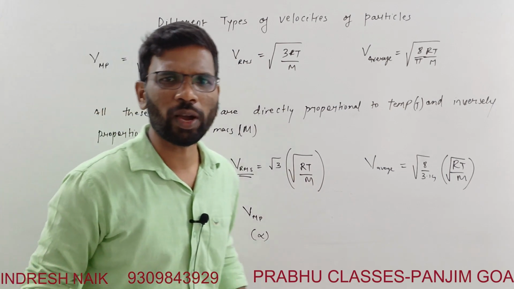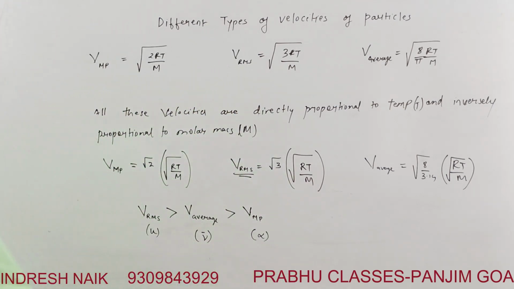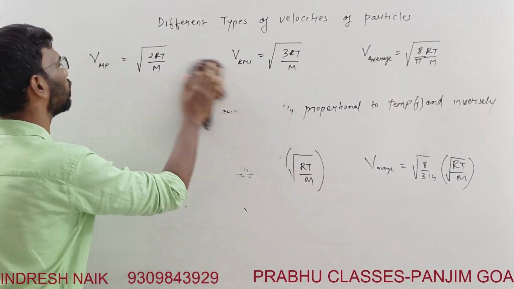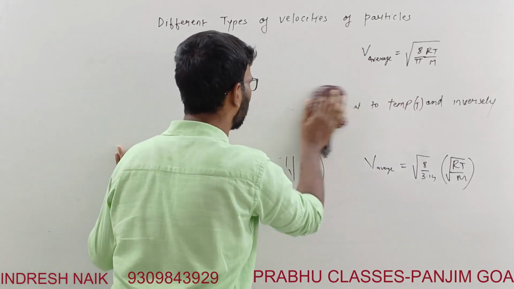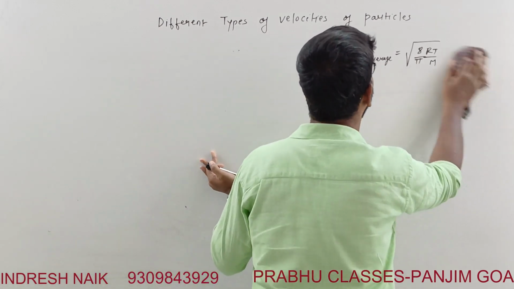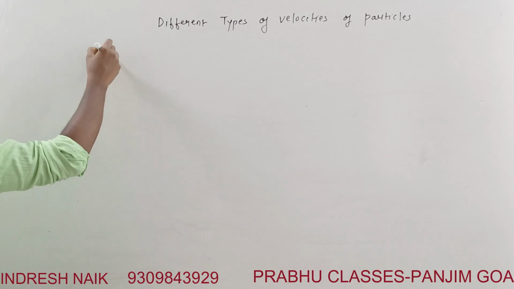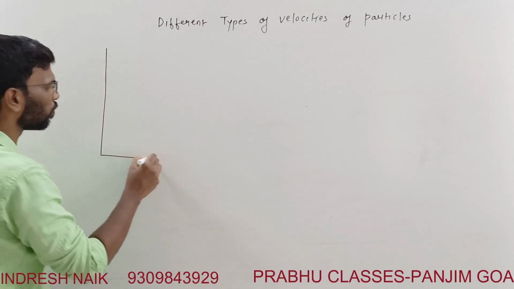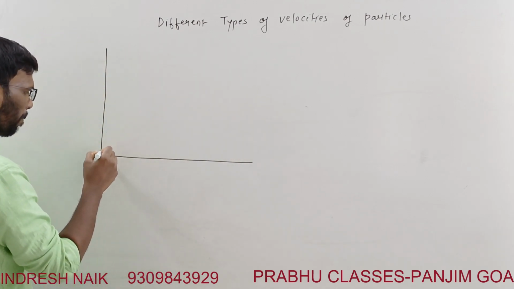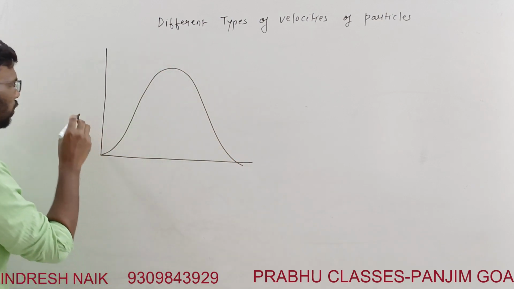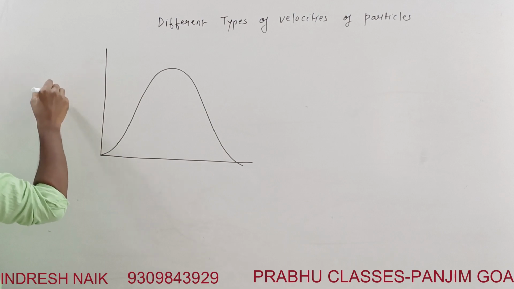Now I draw some curve over here. We'll understand this graphically. This is the curve. These are the fraction of molecules.